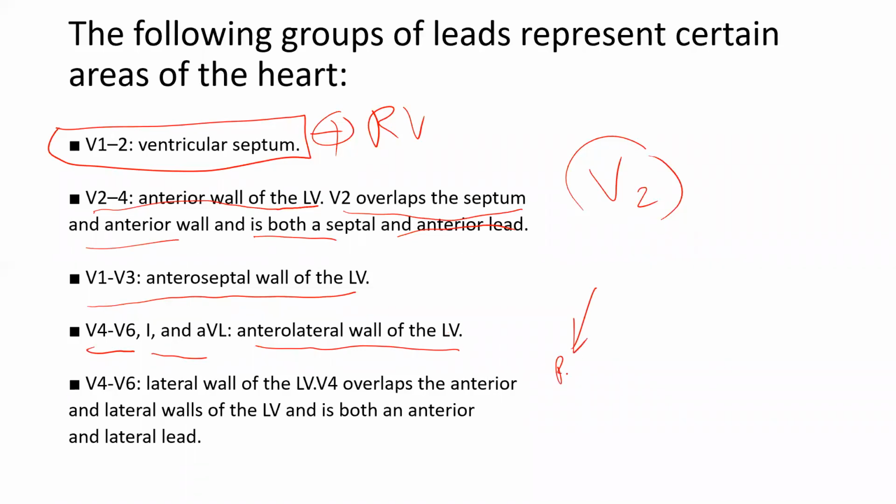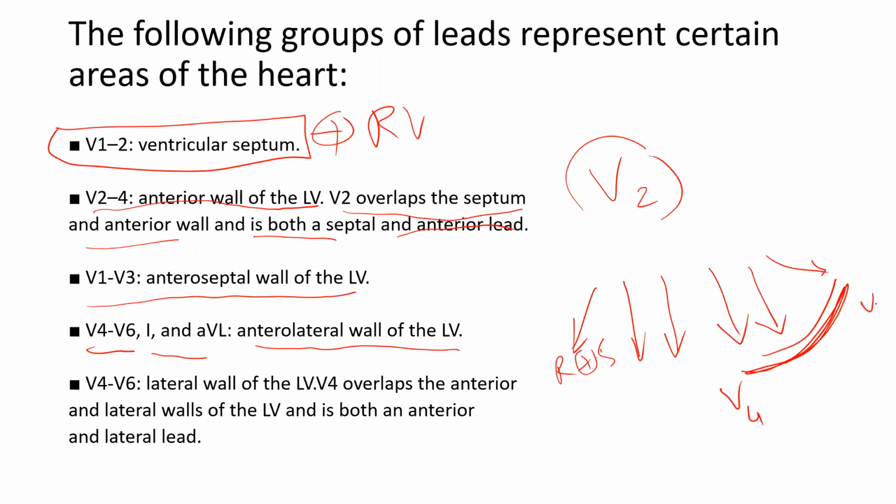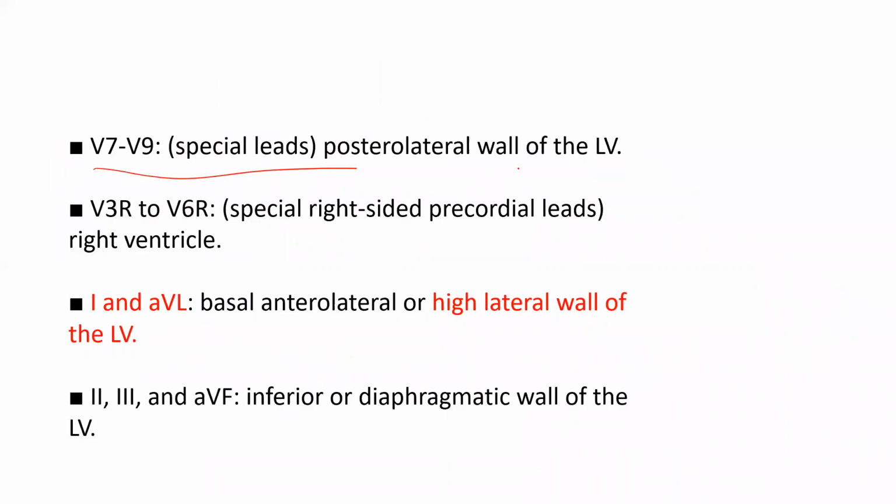V1 is right-sided plus anterior. You can take septum as 2, 3; 4 anterior, 5 anterior, 6 lateral, 4, 5 lateral like that. V4 to V6 is the lateral wall of the LV. V4 overlaps with the anterior and lateral walls of the LV, and it is both an anterior and lateral lead. Again he tells V4 to V6 is anterior wall, again he says it is lateral wall, so you can take it as anterolateral wall also. So it's just a vague representation of leads. Then V7 to V9 we will discuss.